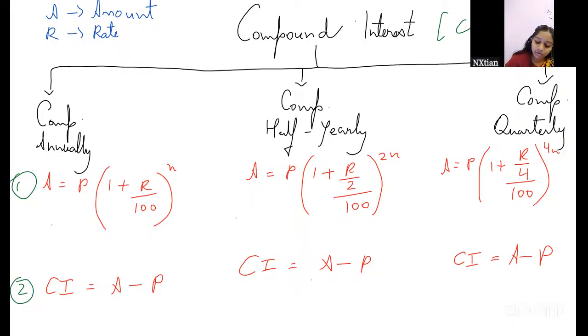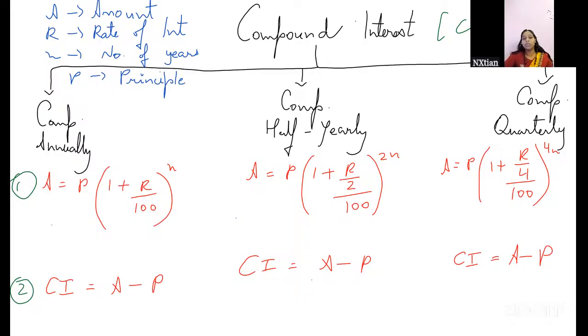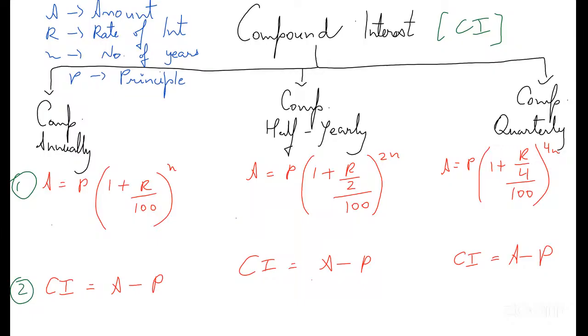R is the rate of interest, then we have n, the number of years, and P is my principal. So I hope the formulas are clear to you all. Compounded annually, half yearly, and quarterly. And what is compounding? I hope those parts are clear to you all.